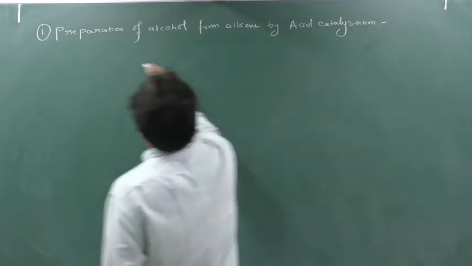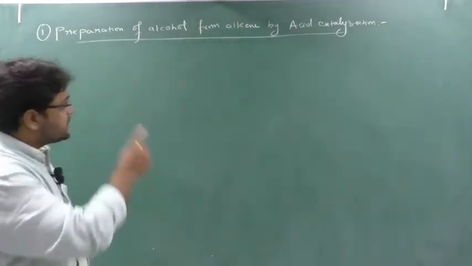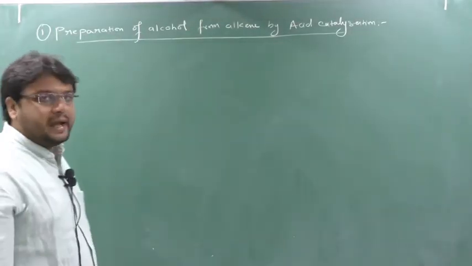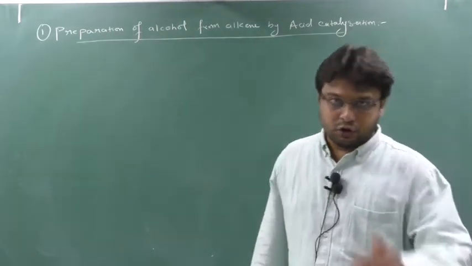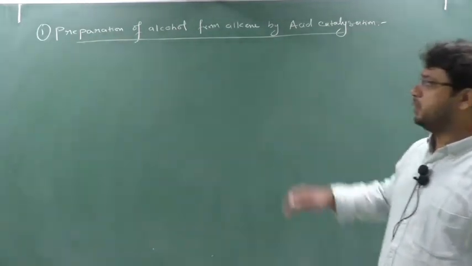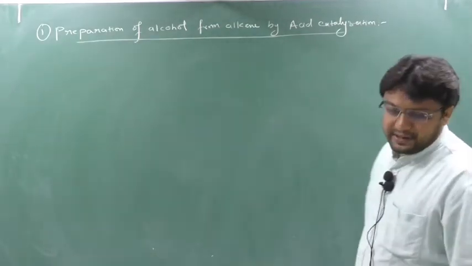There are a number of preparations of alcohol from alkene, like hydroboration. First we are seeing the preparation from alkene by acid catalyzation, then we will see hydroboration, then Grignard reagent. So my today's topic, you can make a note, is the preparation of alcohol from alkene by acid catalyzation.